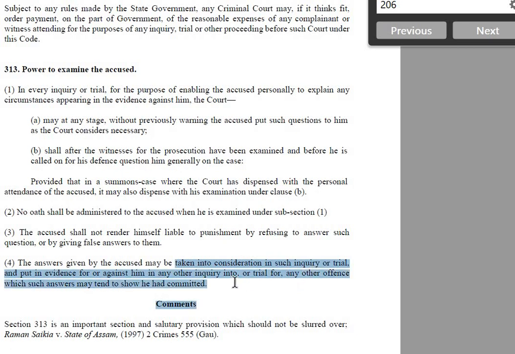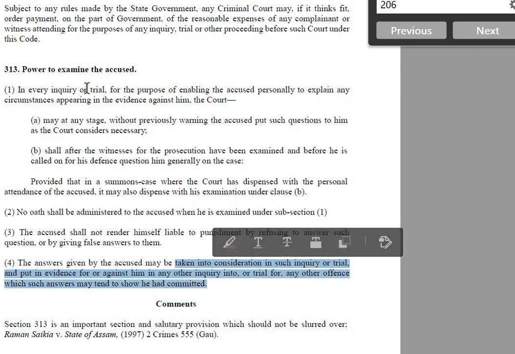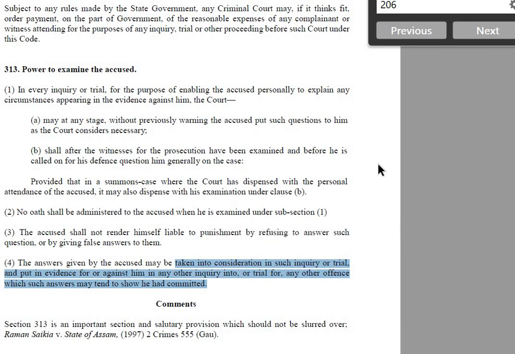And what happens exactly? Not only on the basis of these answers, but based on the whole evidence, the court decides what could be the matter. If the evidence is very weak and it is supporting or corroborating the version of the accused as per 313, the court can rely on that.